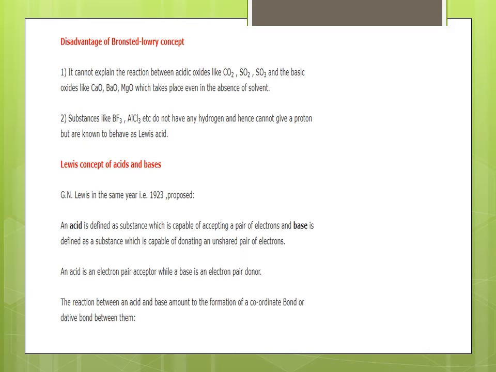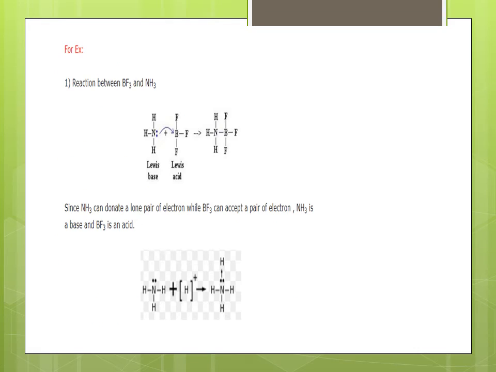The reaction between an acid and a base amounts to the formation of a coordinate bond, a dative bond, between them. Here is an example of the above said concept. Reaction between BF3 and NH3. It's very interesting. NH3 is a Lewis base as it carries one lone pair of electrons on nitrogen, and BF3 is a Lewis acid as B is electron deficient.